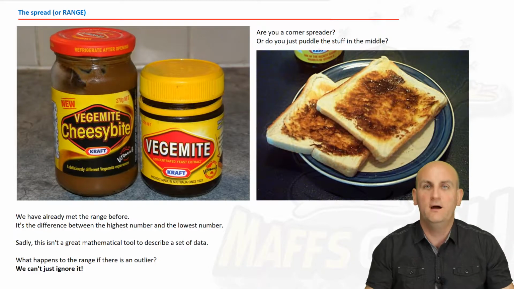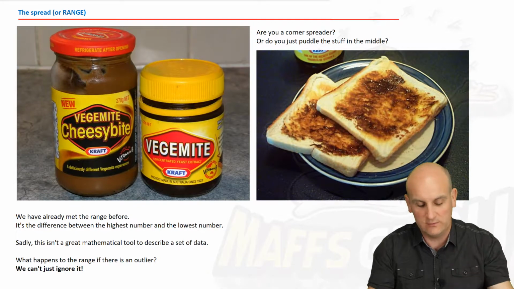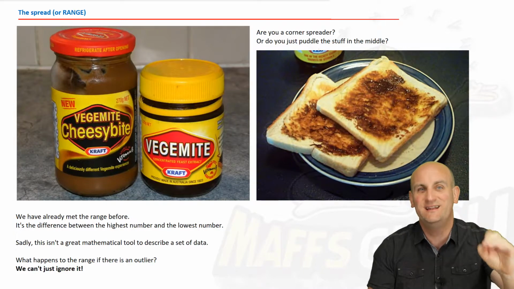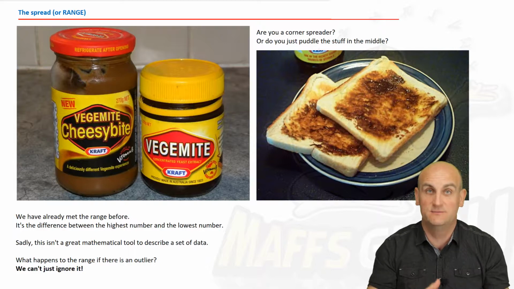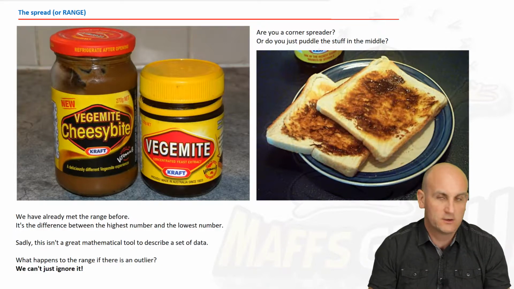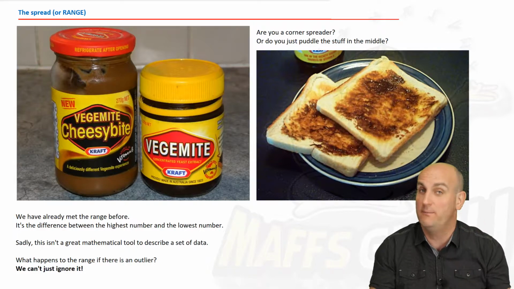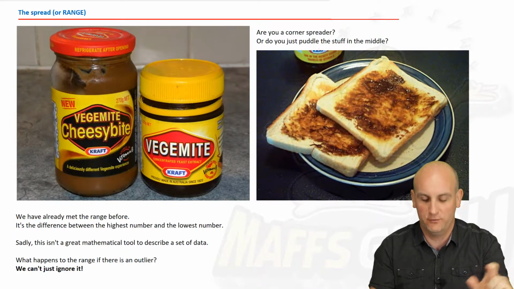And I don't know about you, but I am British and Australian as well. And I have to say, Vegemite, I know how you do it. If you like Vegemite, leave a comment below and please tell me what it is about Vegemite you actually like. Because to me, gross. In the United Kingdom, we have something called Marmite, which is equally as gross. And apparently they both taste different, but they're both gross.